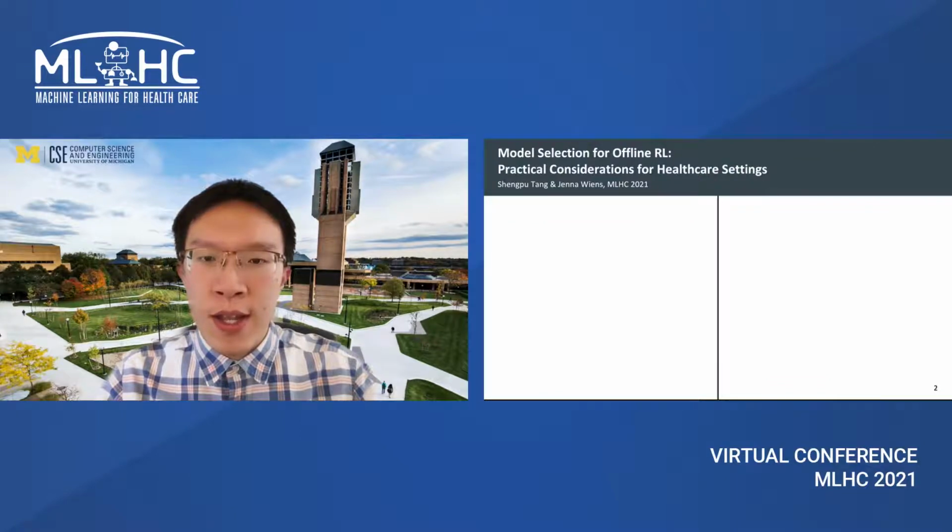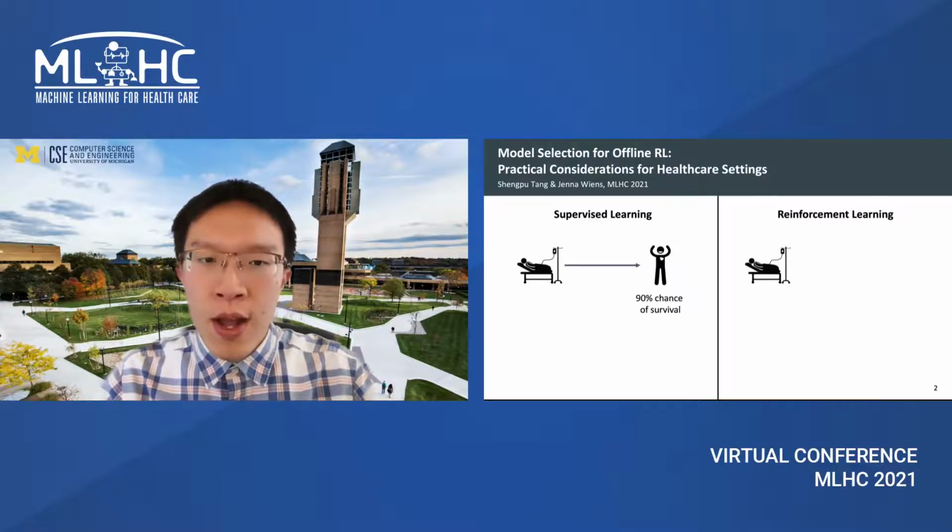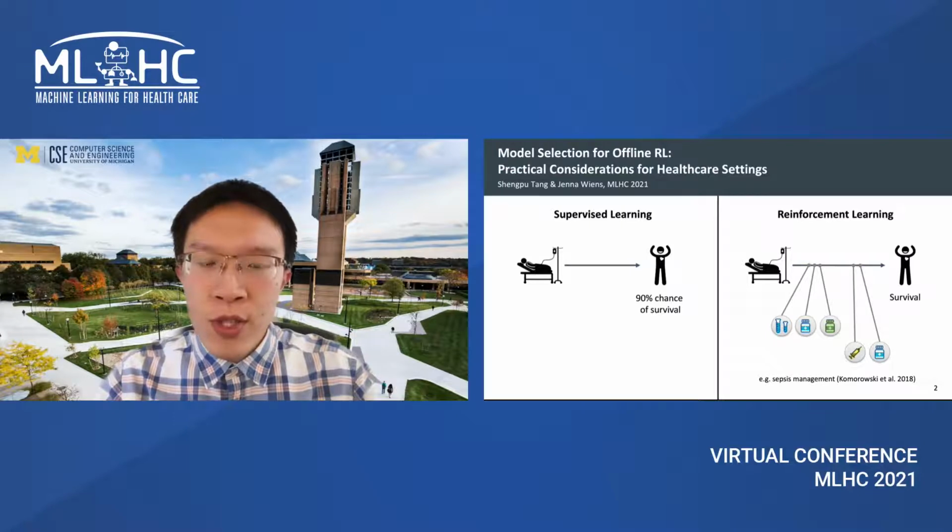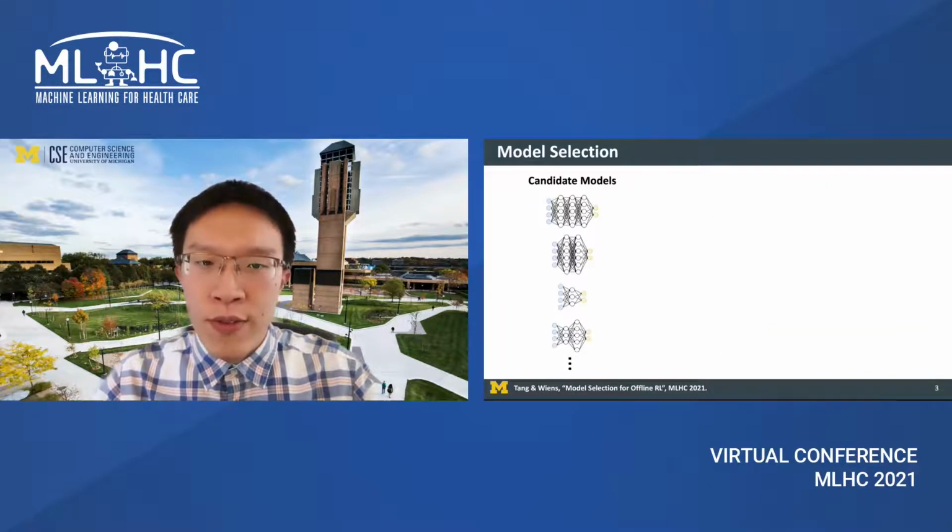Reinforcement learning is an increasingly popular technique that has great potential in healthcare. While supervised learning learns to predict outcomes, RL tells us what actions to take to get to that outcome. Recent work applied RL to learn optimal treatments for sepsis and many other problems, but this framework presents new challenges, and model selection is one of them.